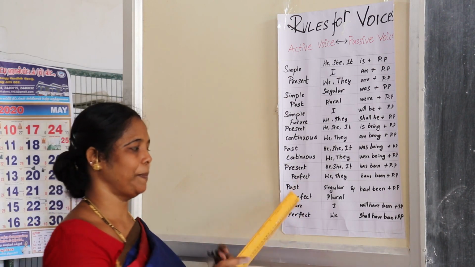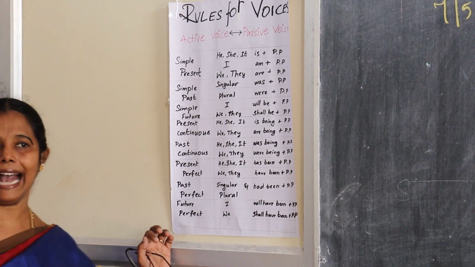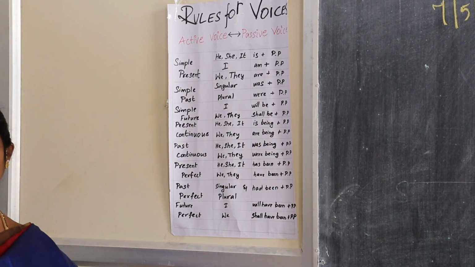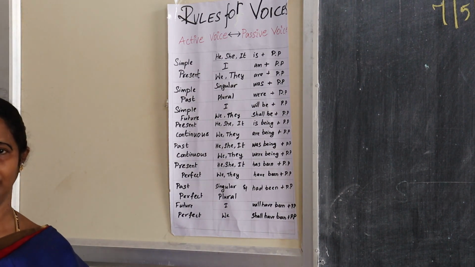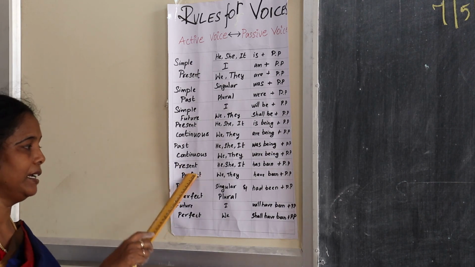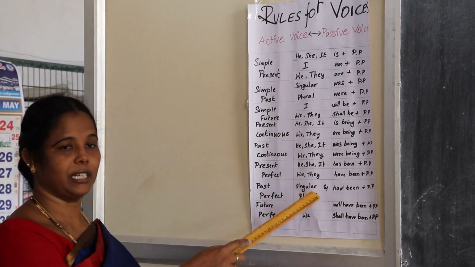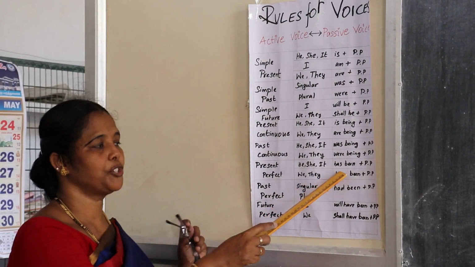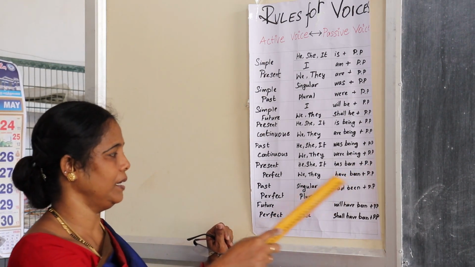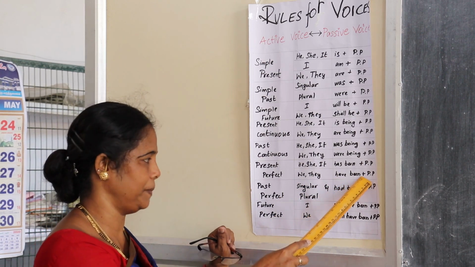Then present perfect, past perfect and future perfect. Perfect means the action has just now completed. Perfect means something has definitely happened. In the present perfect formation, he, she, it, third person singular, should be changed into has been plus past participle, and plural forms have been plus past participle.